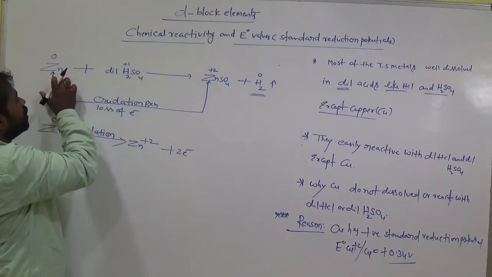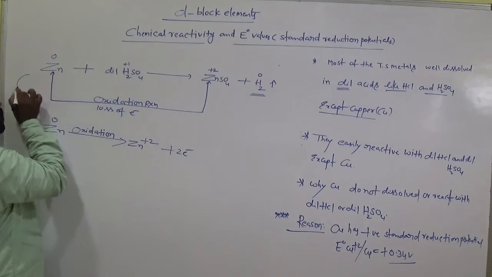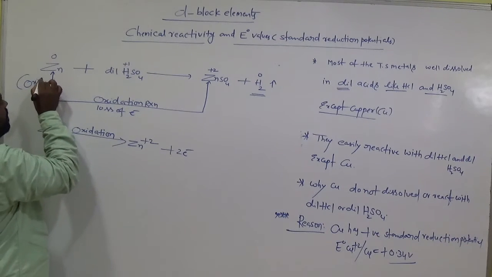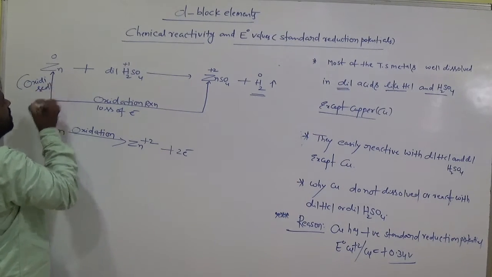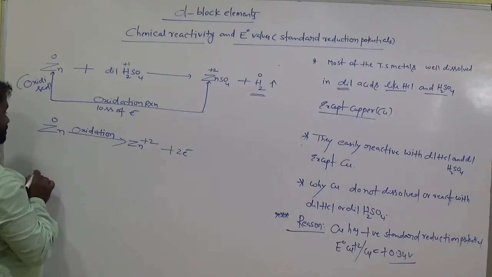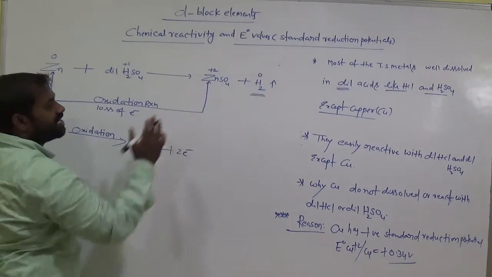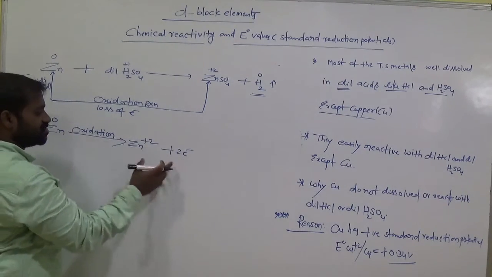Okay. Here zinc loses the electron. So loss of electron means here zinc undergoes oxidation. Oxidized means loss of electron. So note that point here. Zinc undergoes oxidation. That means zinc easily loses 2 electrons. Am I right? Zinc easily loses 2 electrons.